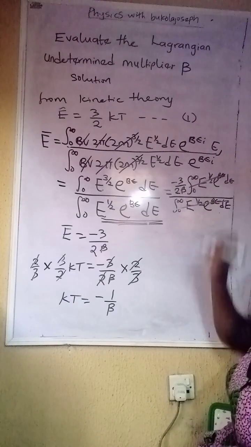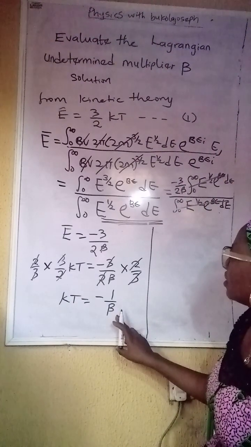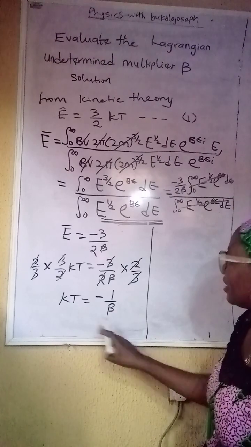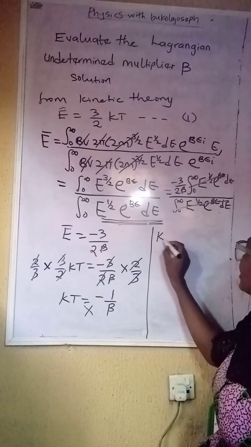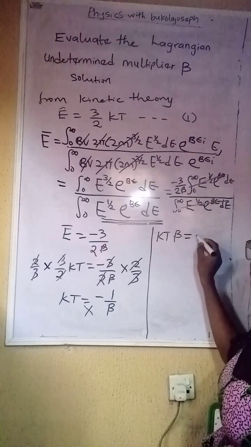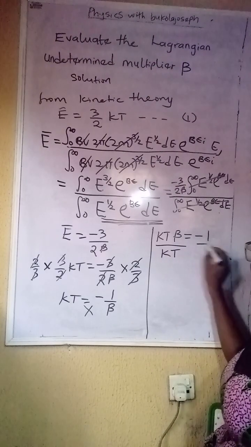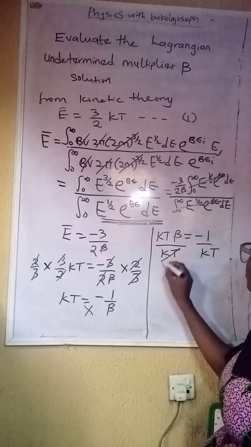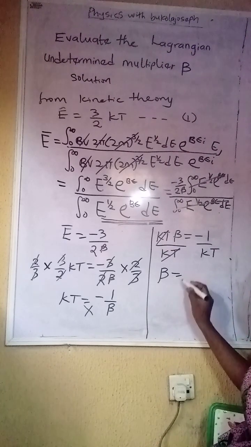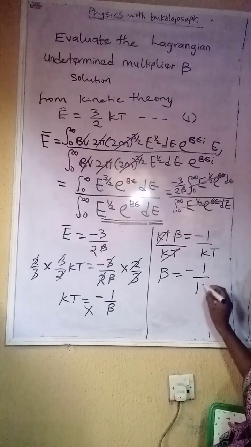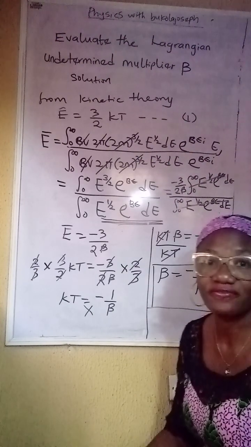Remember, we want to make beta the subject of the formula. What is beta we're looking for? How do we do this? Let's just do cross multiplication. If we cross multiply, we have beta kT is equal to minus 1. So we divide both sides by kT. kT we cancel kT, and then we'll be left with beta is equal to minus 1 over kT. And this is the final answer.